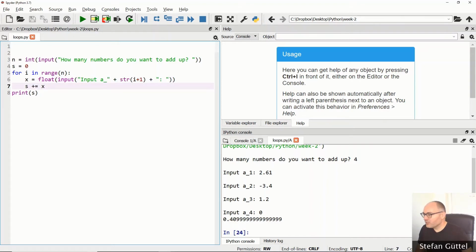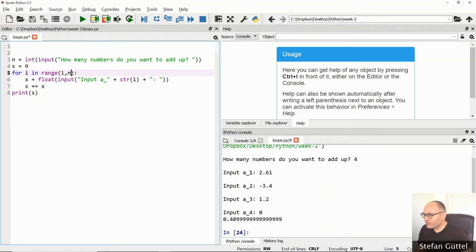Now this is maybe a bit difficult to read, so we can in fact simplify this by typing str(i) here and then have the for loop start counting at 0. Okay. The reason why it was i plus 1 here is because for loops in Python always start counting at 0. So if I want to print out a1 in the first iteration, I had to increase this value by 1. But if I actually change the for loop to start from 1, then I don't need this increment here.